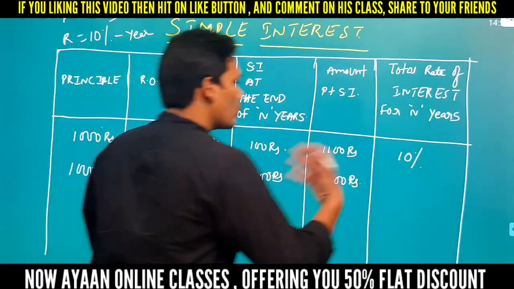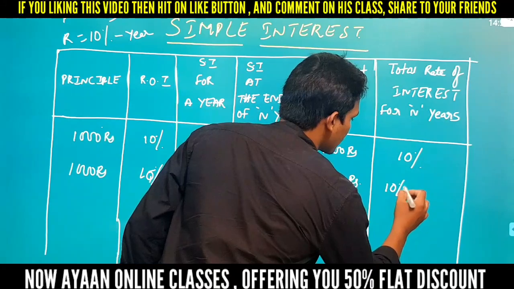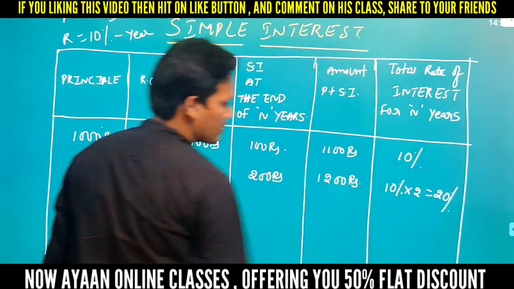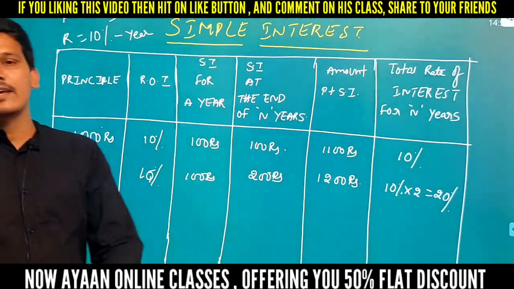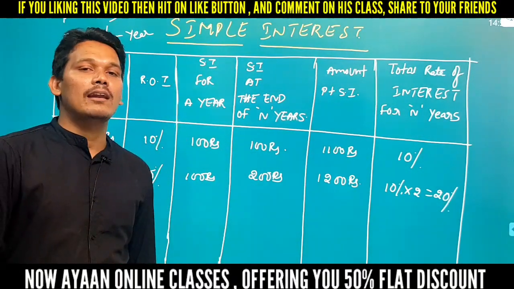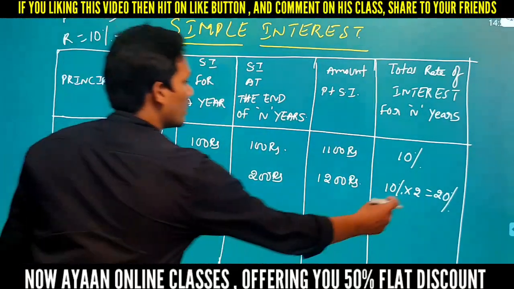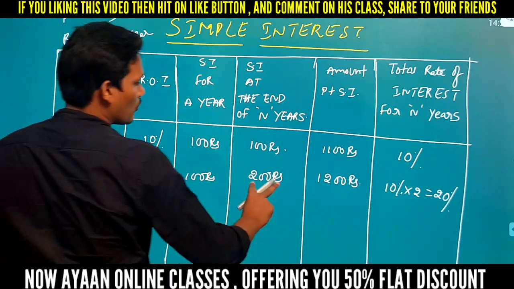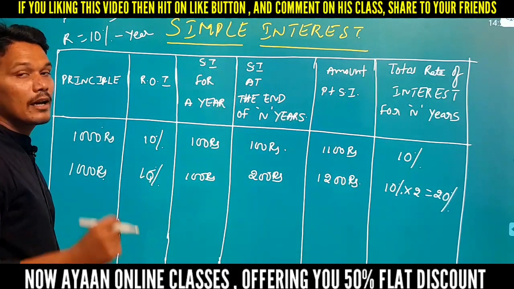Okay, so for 2 years it will become how much? 10% into 2, so that value will become 20%. So directly it is asking for 20% value on the principal. See here, if you charge 20% on this 1000, you will get how much interest? 200 rupees interest for 2 years.